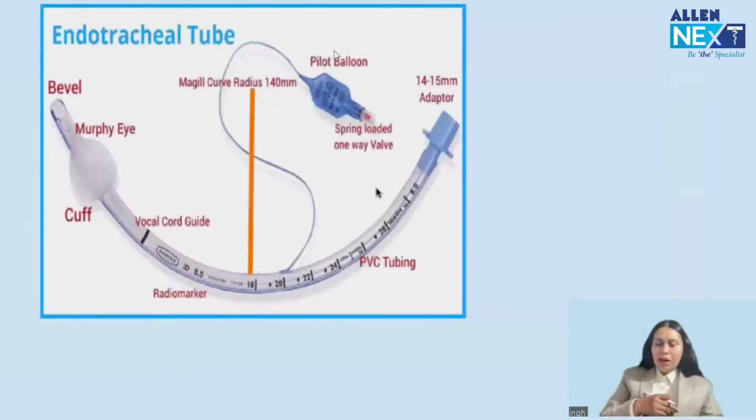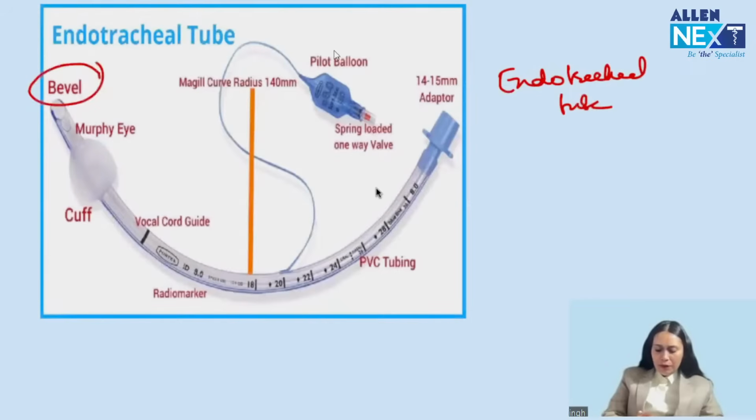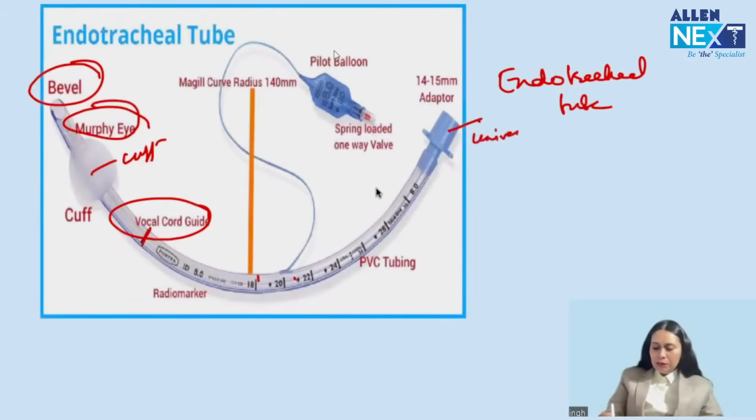Then this is our advanced airway device, endotracheal tube. So what are the questions which can be asked from endotracheal tube? Well, I have given you the label diagram. All the things which are part of endotracheal tube: bevel, Murphy's eye, cuff, vocal cord guide, these black markings, and the universal connector. This is the universal connector.